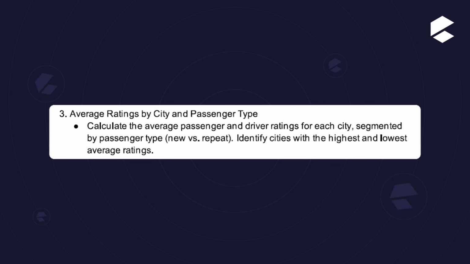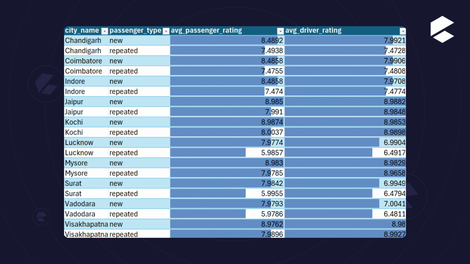And this is the third question, average rating by city and passenger type. First, in Chandigarh, for the new passenger type, the passenger average rating is 8.48 and the average driver rating is 7.9. And for Chandigarh repeated passengers, the average passenger rating is 7.49 and the driver rating is 7.47. It is the same in other cities, with new passenger and repeated passenger average ratings and average driver ratings.